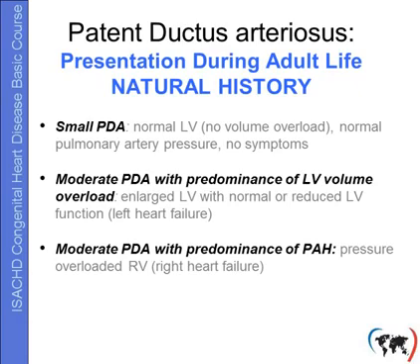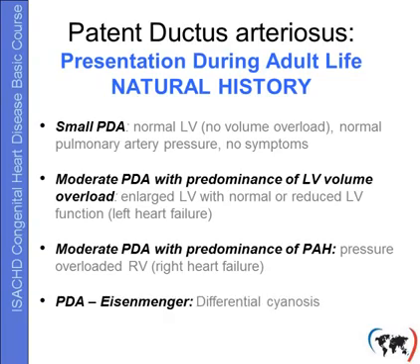The other group of patients with moderate PDA will present with the predominance of pulmonary arterial hypertension and therefore signs of pressure overload of the right ventricle and clinically right heart failure. At the end of the spectrum, we may see the patient with PDA Eisenmenger, and they will present with differential cyanosis. I will come back to that later.